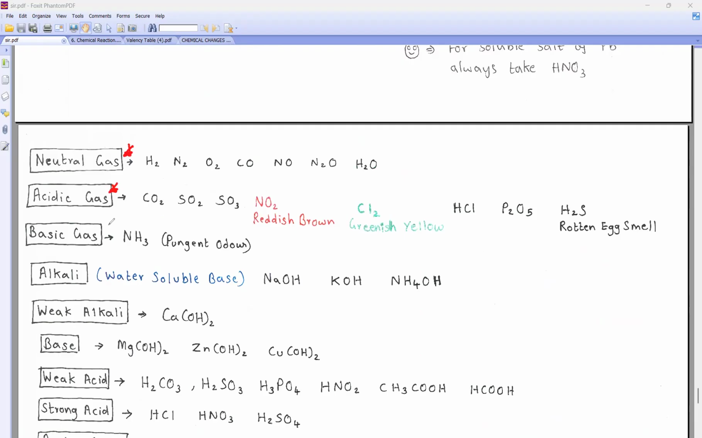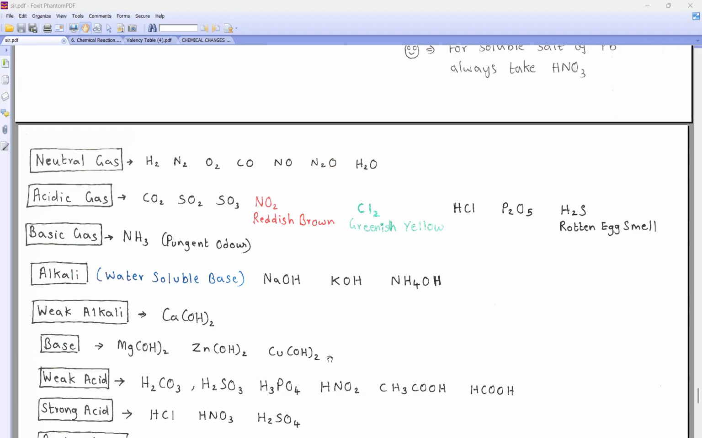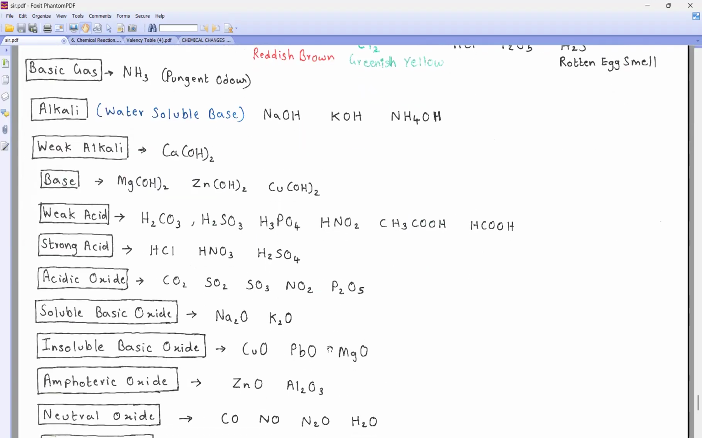Which is the acidic gas? Which is the basic gas? What is alkali? Water-soluble bases are alkali. Anything which has OH is a base, but if it is soluble in water, we call it alkali. Then this, what is the color of NO2? Reddish brown. What is the color of chlorine? Greenish yellow. What is the smell of hydrogen sulfide? Rotten egg smell. This is very important before doing the chapter. Clear? Right?